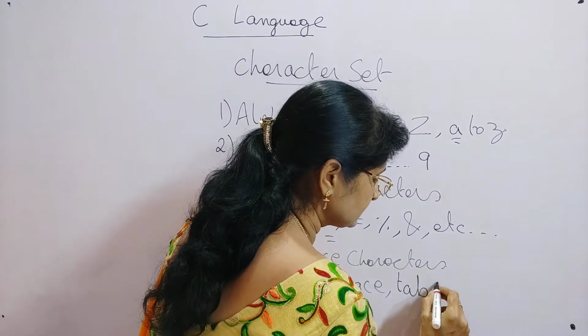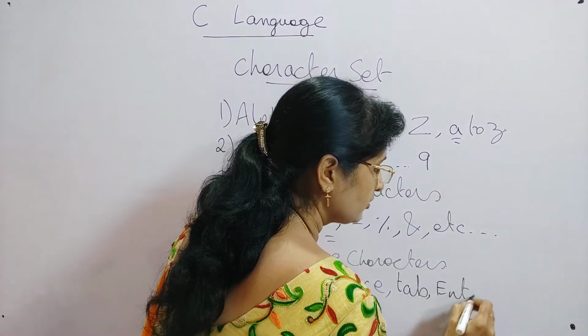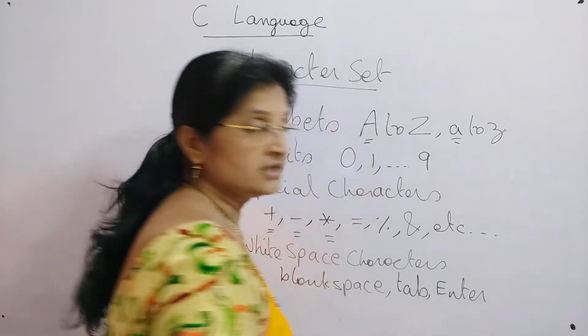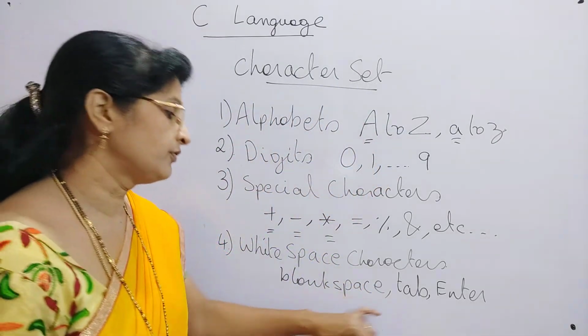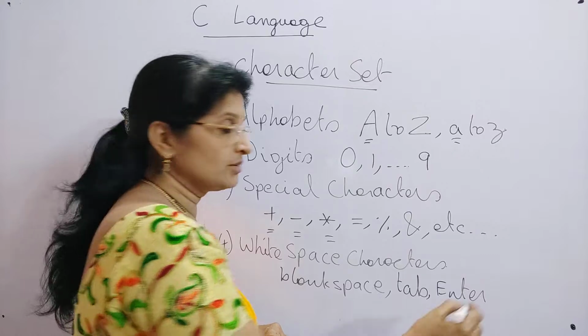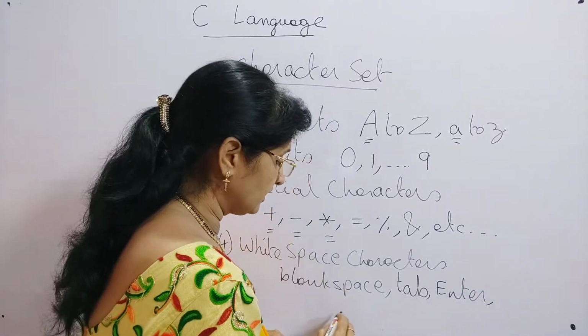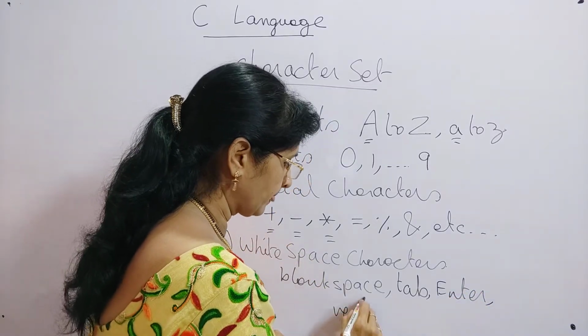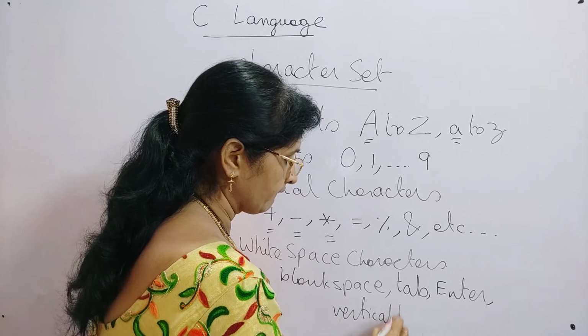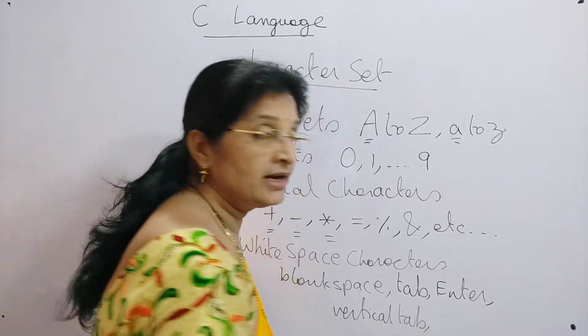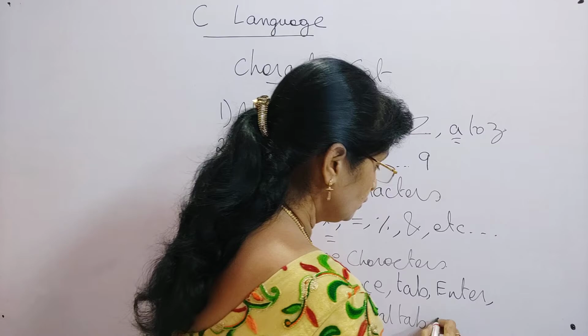Similarly, if you press enter, that cannot be seen, isn't it? Similarly, you have vertical tab, and you have new line.